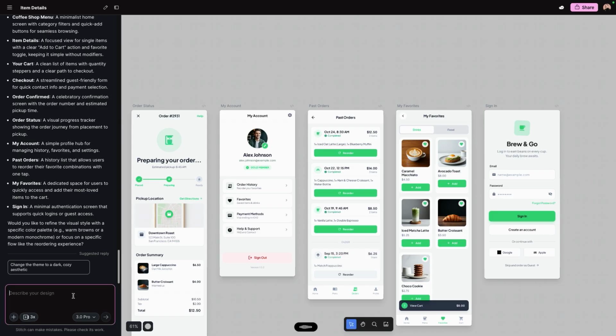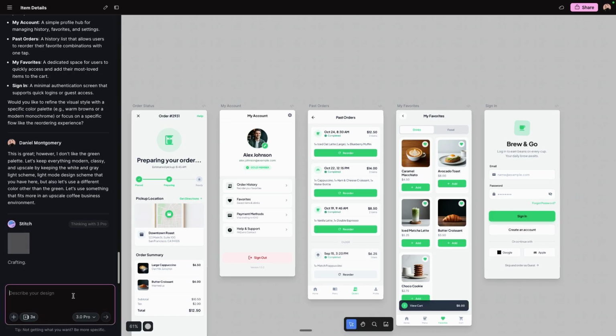Let's keep everything modern, classy, and upscale by keeping the white and gray light mode design scheme that you have here. But also, let's use a different color other than the green. Let's use something that fits more in an upscale coffee business environment. And there we go. Just prompted that in right there. And it's now generating. Again, we'll give it a few moments and we'll come right back once it's done generating.